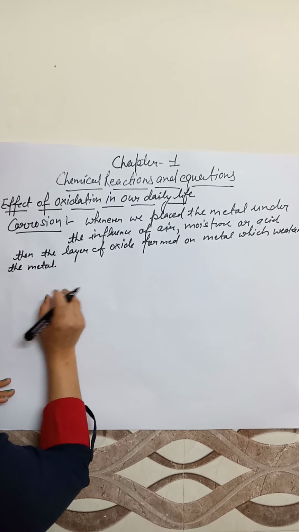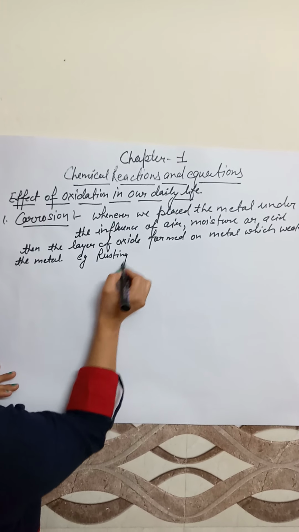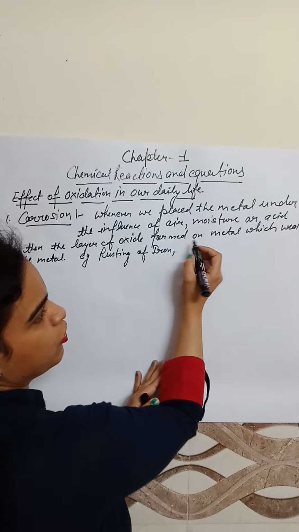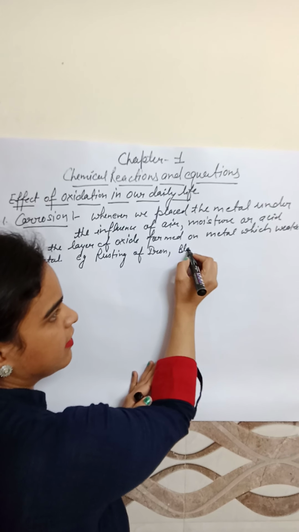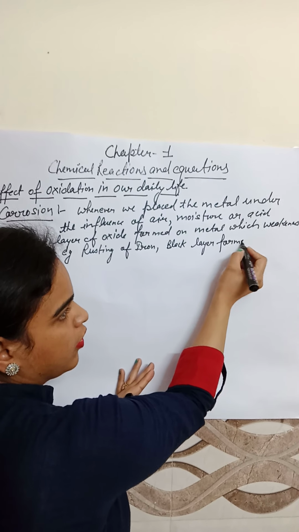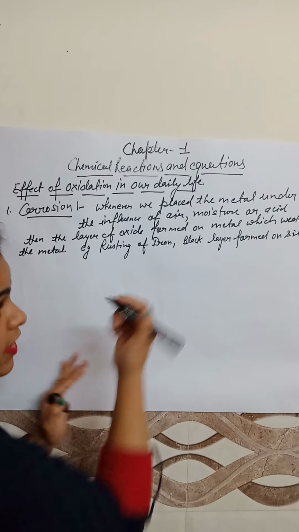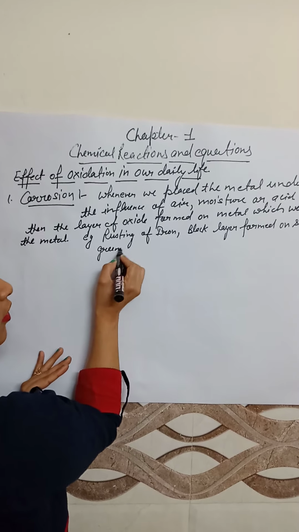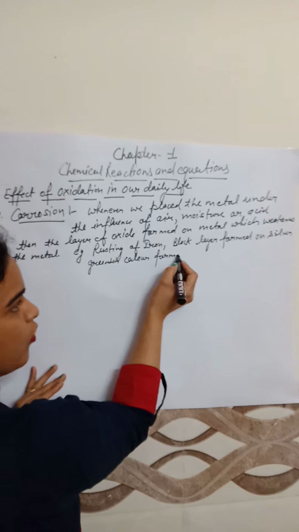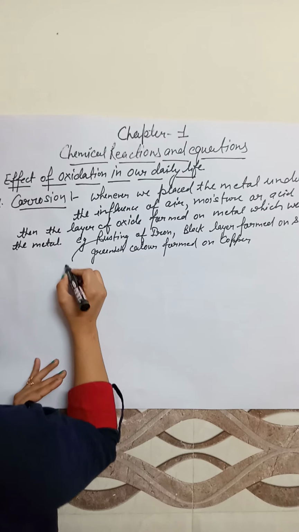For example, there are different types of corrosion that take place. For example, rusting of iron. Second is corrosion of silver, that is a black layer formed on silver. Similarly, corrosion of copper, where a greenish color is formed on copper. Now, the first one is rusting of iron.